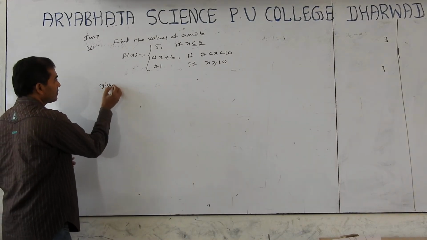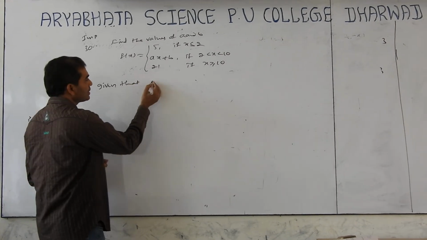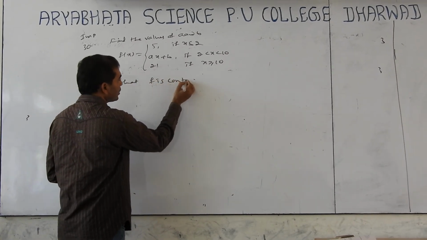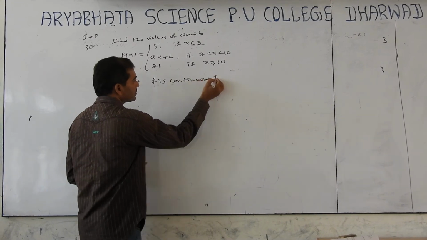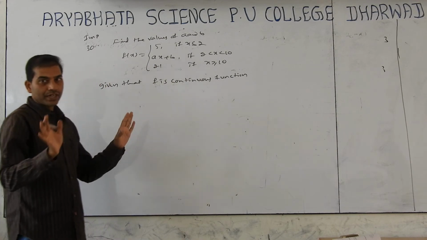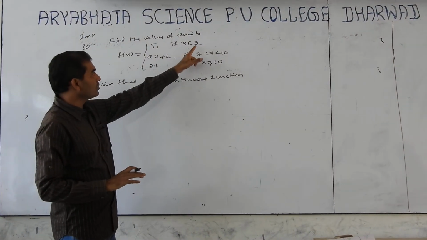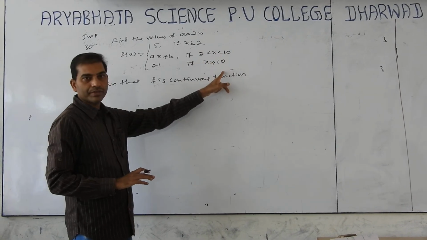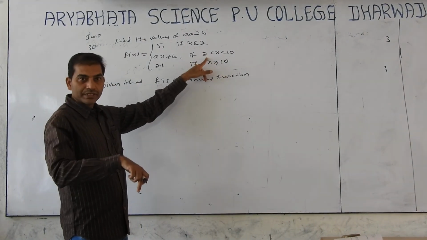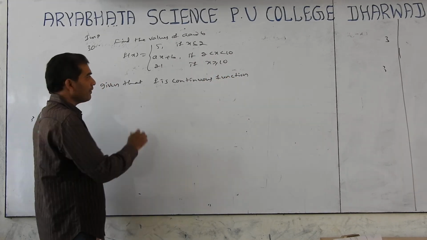Given that f is a continuous function, everywhere it is continuous. At what points is it changing here? 2 and 10, the turning points. So at 2 also it is continuous, at 10 also it is continuous.